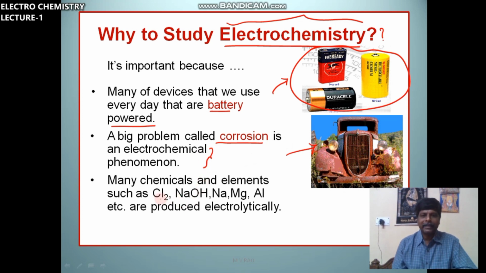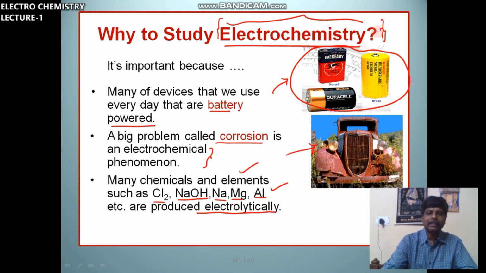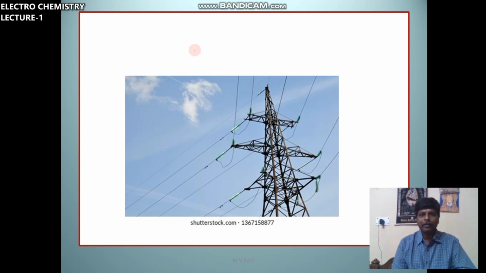It is also based on electrochemistry. And many chemicals like sodium hydroxide and elements like chlorine, sodium metal, magnesium and aluminum. So these metals, sodium, magnesium and aluminum, and some chemicals like sodium hydroxide are prepared by using electricity. So electrolytic preparation. So that's why this chapter is more important, because of batteries, because of corrosion and preparation of many chemicals and elements. So before going to discuss this topic, first of all we will see this example.